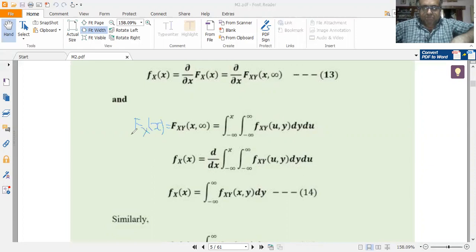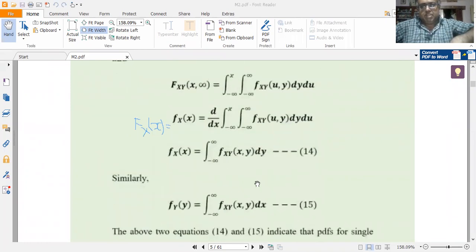If I differentiate both sides with respect to x, the derivative of the CDF Fx of x would be the PDF fx of x. This is equal to d by dx of integral minus infinity to x, integral minus infinity to infinity, fxy of u comma y dy du. Now simplification of this using Leibniz rule of differentiation under the integral sign gives me fx of x is equal to integral minus infinity to plus infinity fxy of x comma y dy.